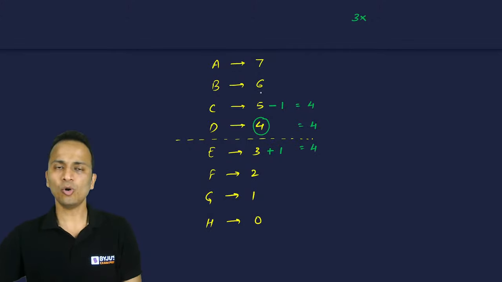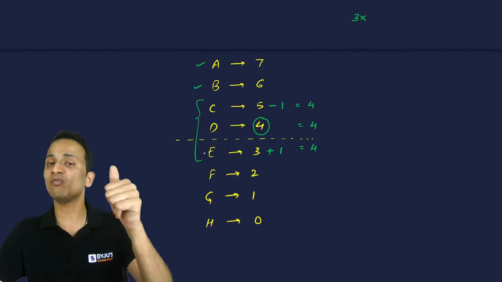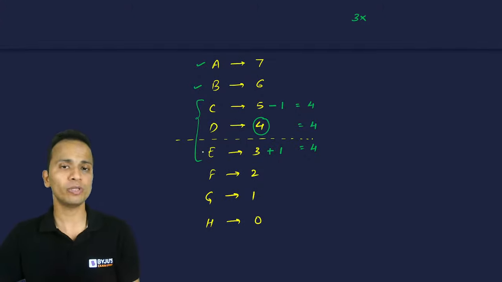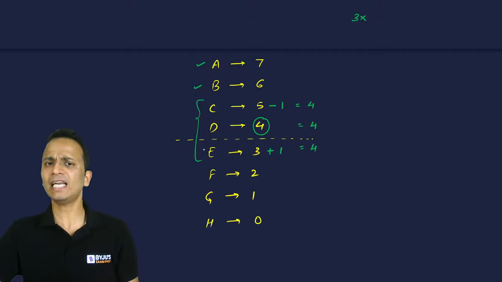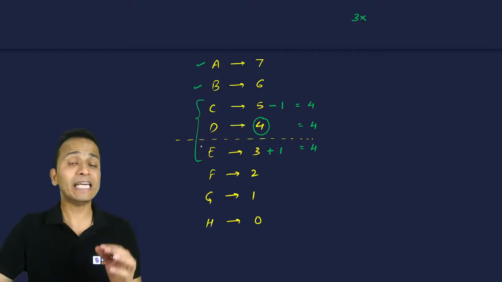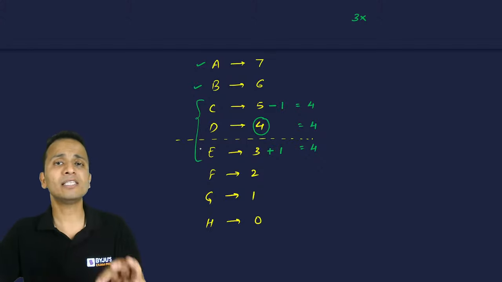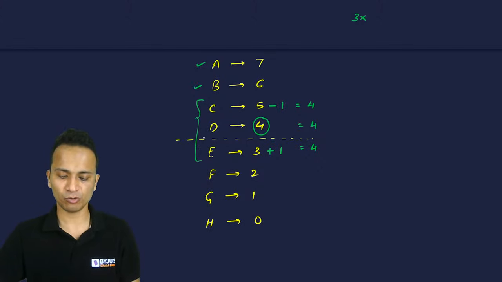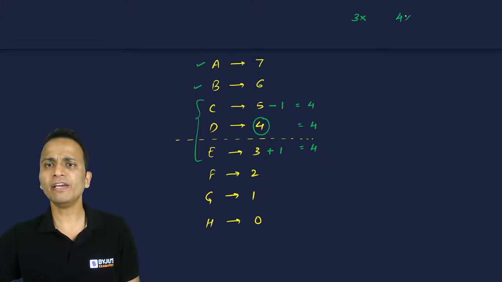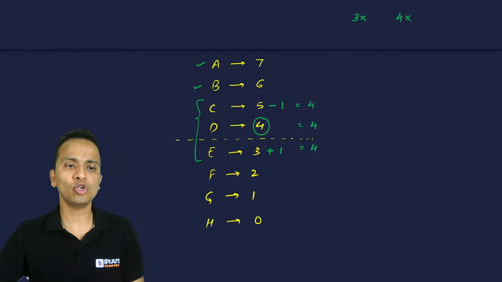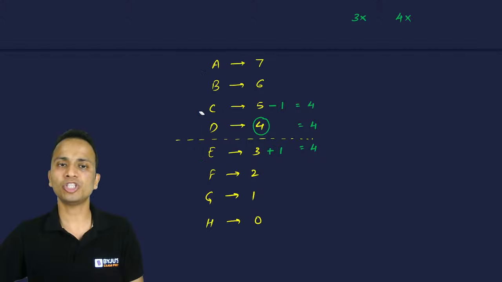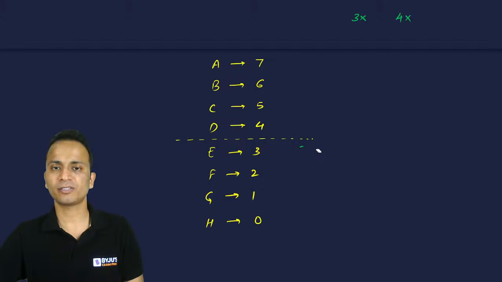Okay. So I can see that A will definitely go, B will go. Then among C, D and E, only 2 teams will go and one team will not go to the next round. So we can say that even after winning 4 matches, it may be possible that a team will not qualify for the next round. So winning 4 matches will also not ensure my position in the next round, right? So we will check for 5 matches, right?